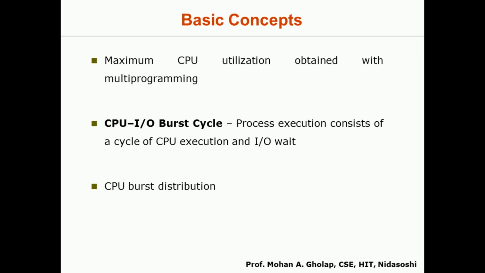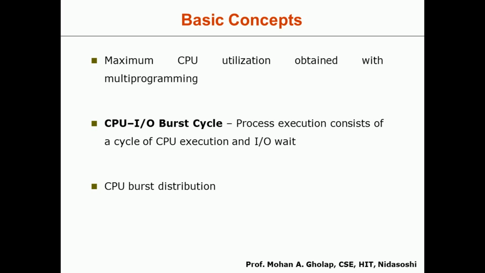We expect that the computer system should be running all the time, and some kind of balancing should be there. A particular process should not be overloaded and the other processes should not sit idle. Whatever the task is, it should be divided and distributed evenly among all the processes. All these things we are going to discuss in this chapter.